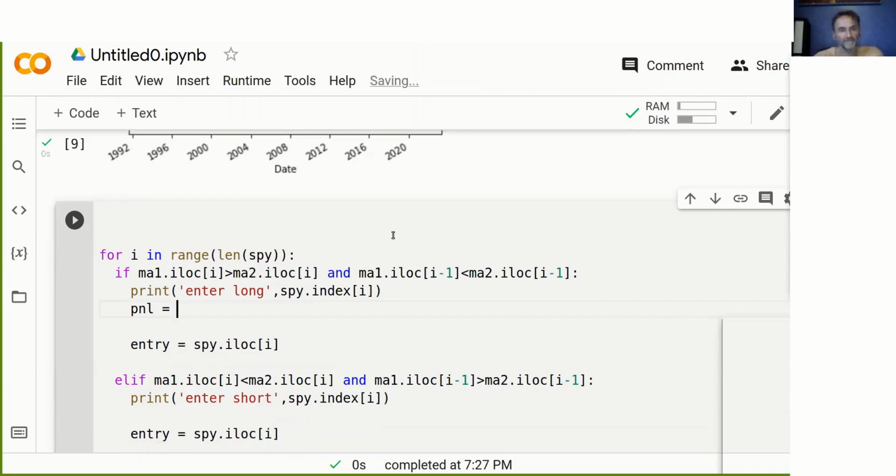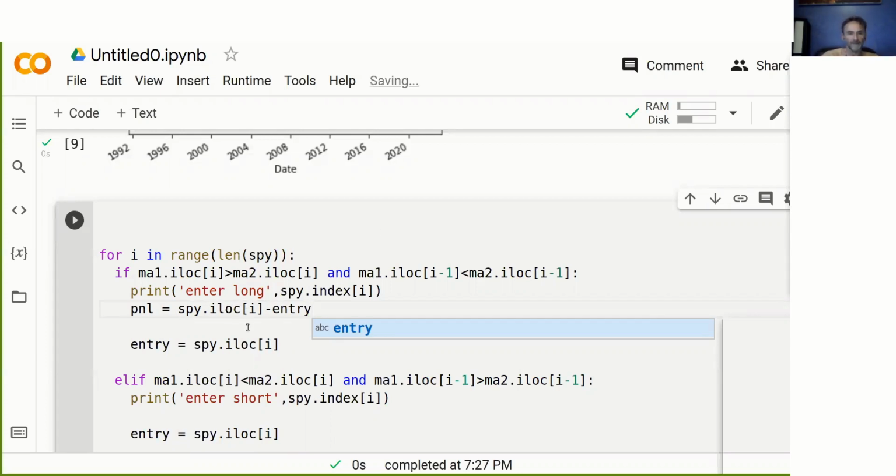So for the long trade, for example, I just say spy.iloc[i] minus entry. For those of you who are programmers, you probably realize I keep it super simple. I don't use any classes or anything. I just want to make it really accessible for people who haven't seen this before. And for those who are new to programming, they probably still find it quite challenging. Just so you understand that.